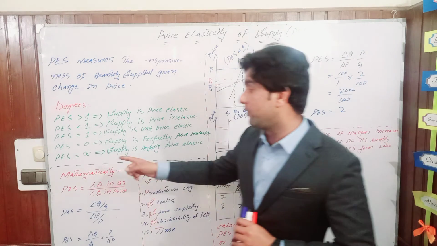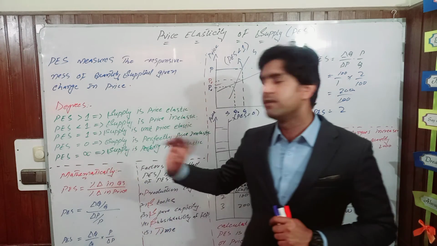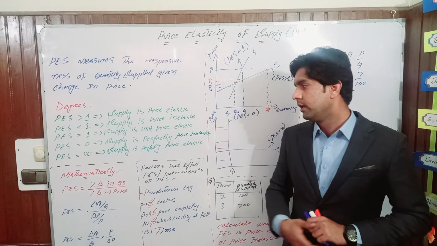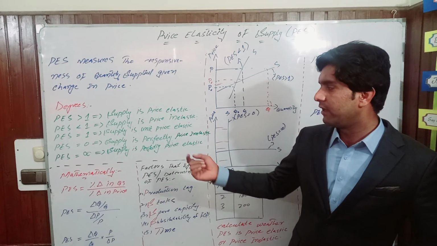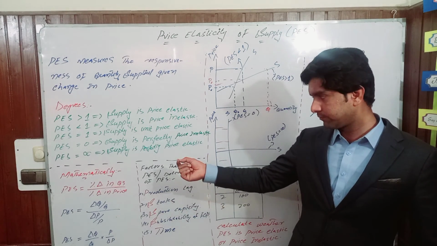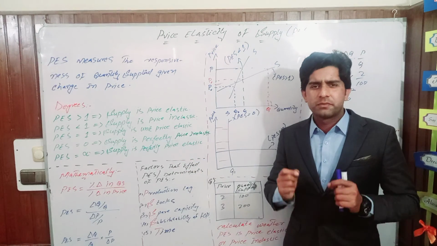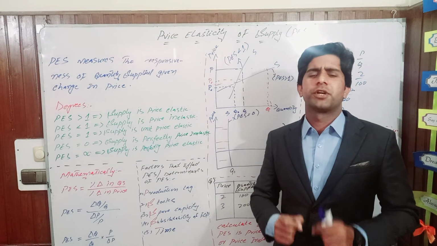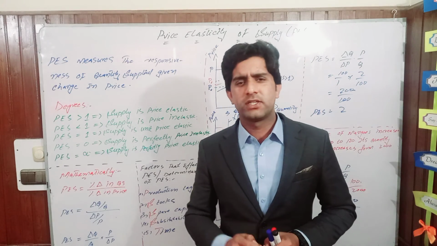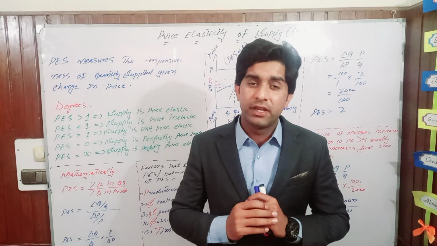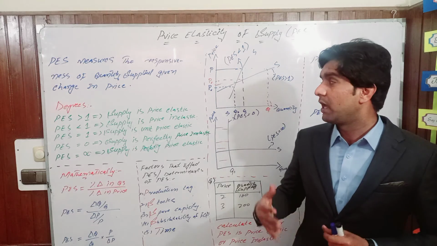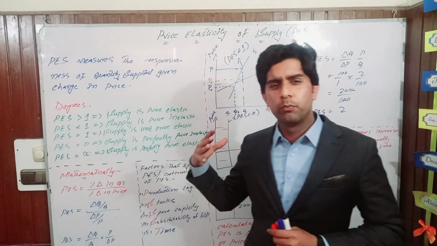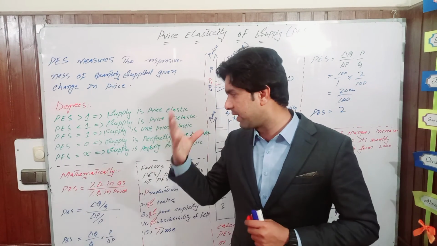Another extreme case that we have is when price elasticity of supply is equal to infinity. When price elasticity of supply is equal to infinity, it means that extremely small changes in prices will bring immeasurable, huge changes in the quantity supplied, meaning that quantity supplied is very responsive to change in the price.